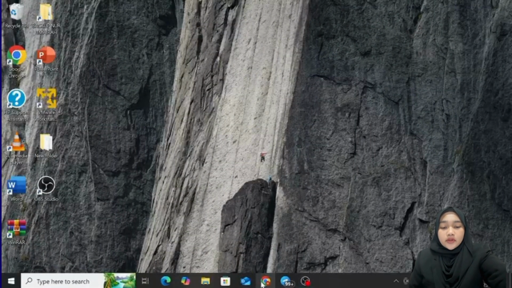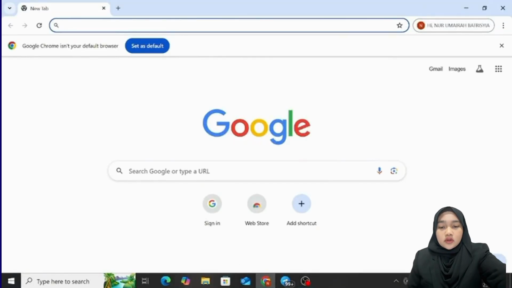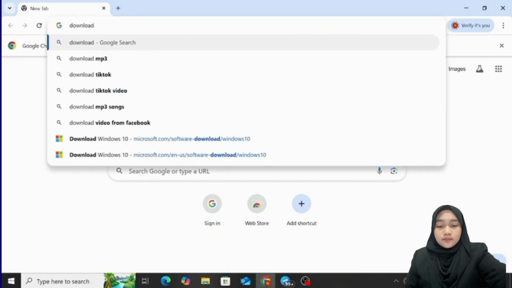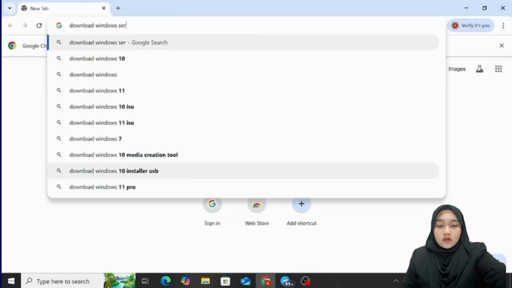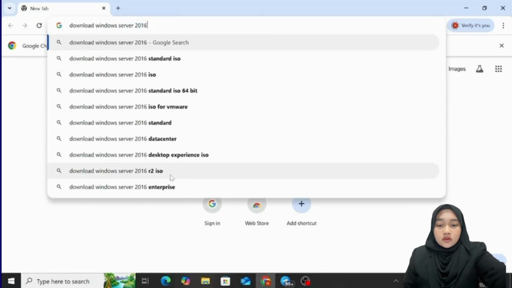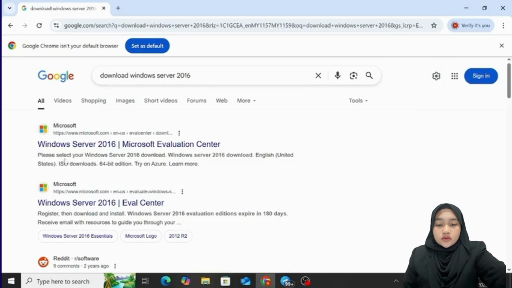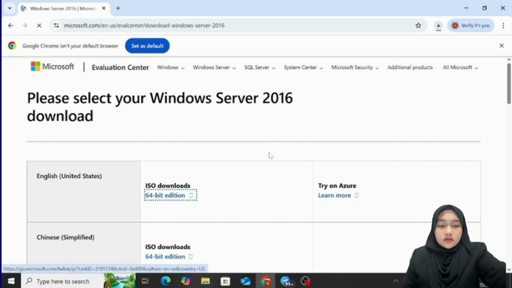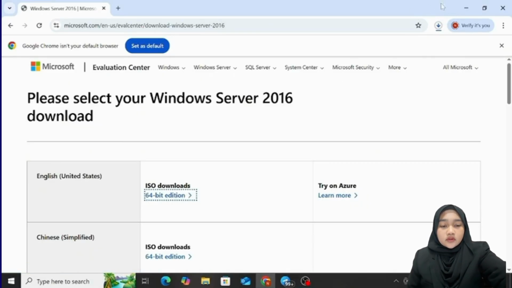First, you need to open Google and search for download Windows Server 2016. Next, you click the Windows Server 2016 Microsoft Evaluation Center. Next, you go to English United States and ISO download and click the 64-bit edition, and you wait for the Windows Server download to complete.